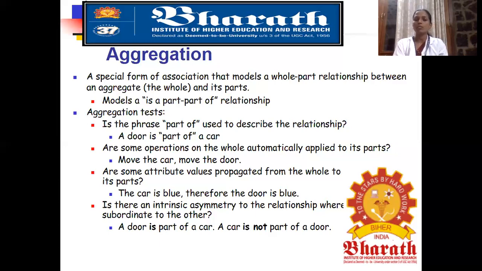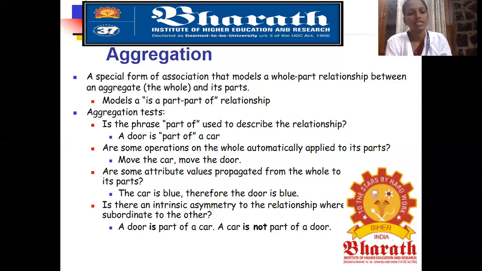Are some attribute values propagated from the whole to its parts? What is the meaning of this? The car is blue, therefore the door is blue. The car is white, therefore the door is white. The car is brown, therefore the door is brown. So we won't mismatch it, right? Whatever the car color is, the door color will be like that. If you want to paint the door color, obviously the car color will also be the same.